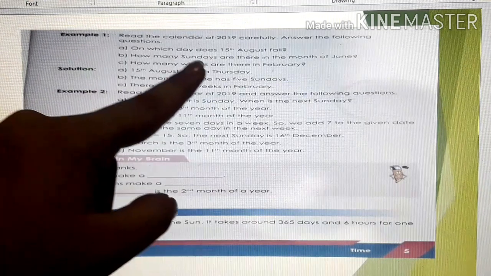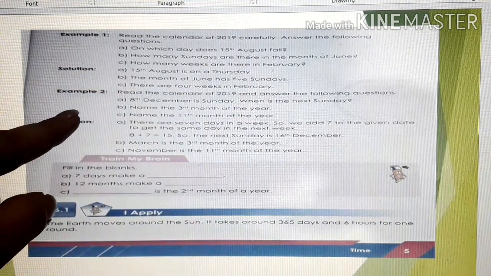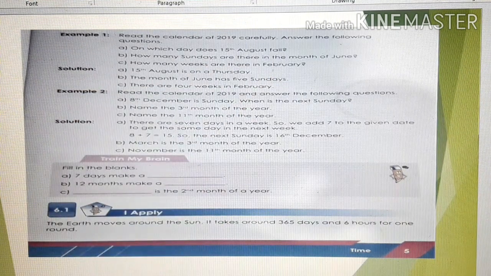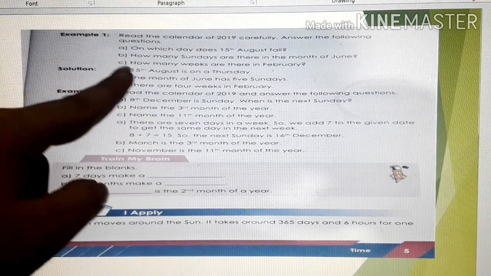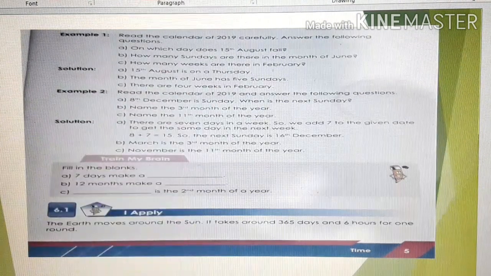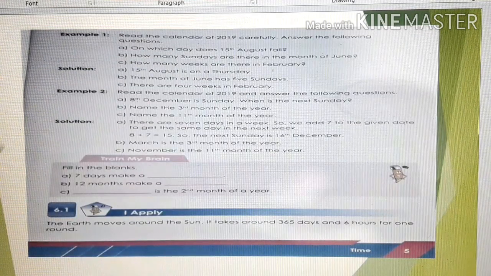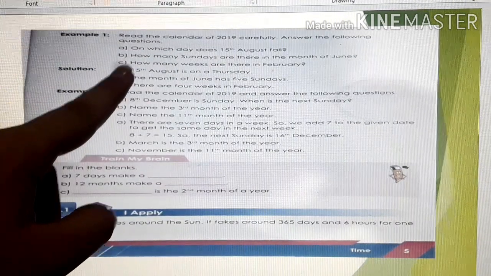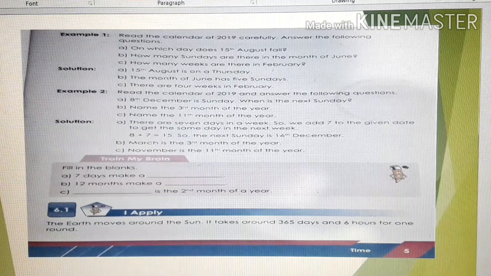Second question, how many Sundays are there in the month of June? In the month of June, children, how many Sundays are there? See the calendar and count all the Sundays. So there are 5 Sundays in the month of June. Clear? Then question C, how many weeks are there in February?